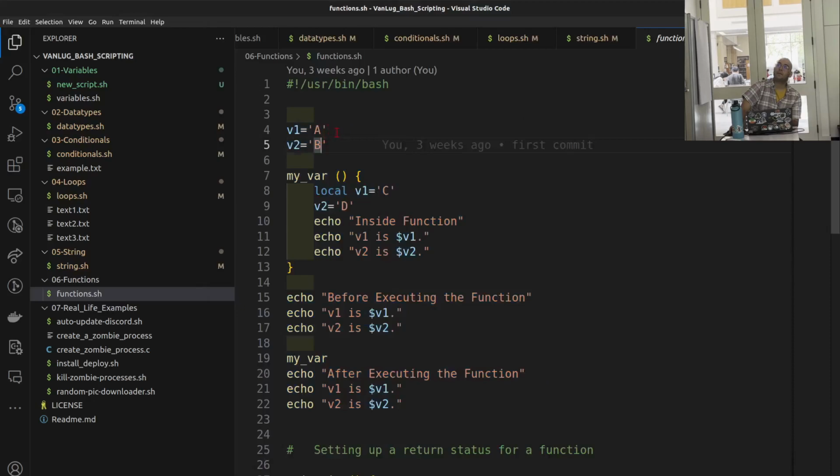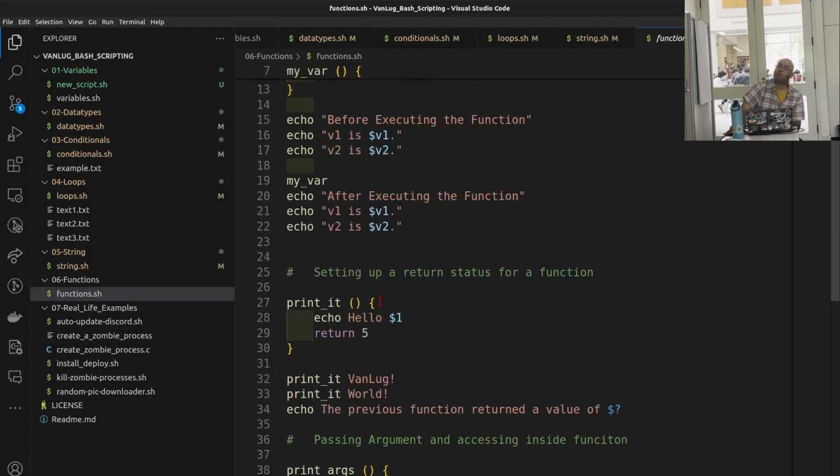So this one did not change because we defined a local with the same name. So we didn't change it, but because we have access to the global here and change the global directly inside our function, it changed the global value. So that's the thing with the global.